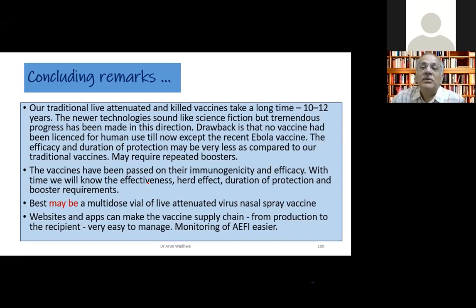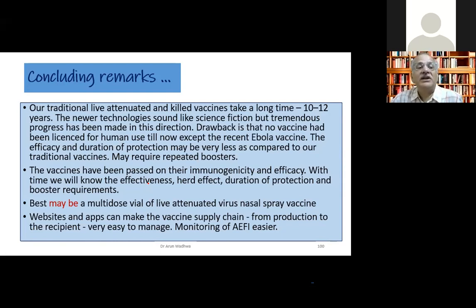They may be less immunocompetent. They might need repeated boosters. The vaccines have been passed under EUA on the basis of immunogenicity and efficacy. We don't know about their effectiveness. We don't know about the herd effects, duration of protection, or booster requirements.